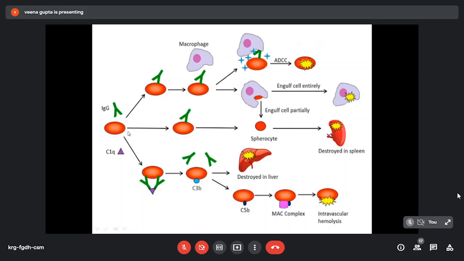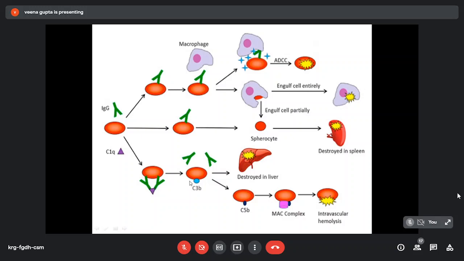So this is the RBC. When there is autoimmune disease, RBCs become antigenic, and IgG antibodies are formed against these antigens, which bind to the RBCs, and these antibodies are recognized by the macrophages. So either the macrophage binds these cells entirely and they are phagocytosed, or they engulf them partially, forming spherocytes which are further destroyed in the spleen, or they can be killed by antibody dependent cytotoxicity by neutrophils, lymphocytes, and natural killer cells.